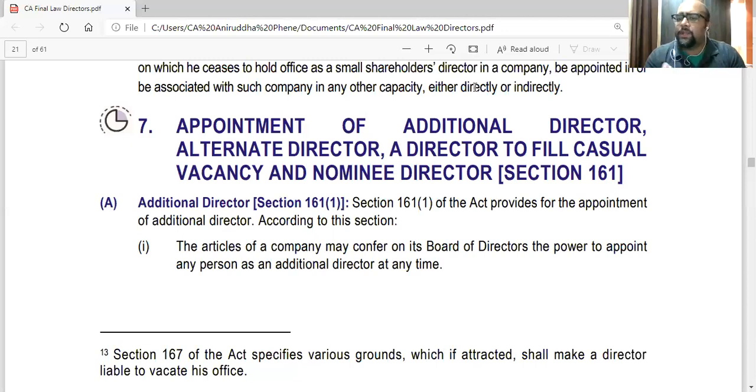Plus all other duties and liabilities will apply to him. He is supposed to have a DIN. And he has all the powers of a director, just like any other director.